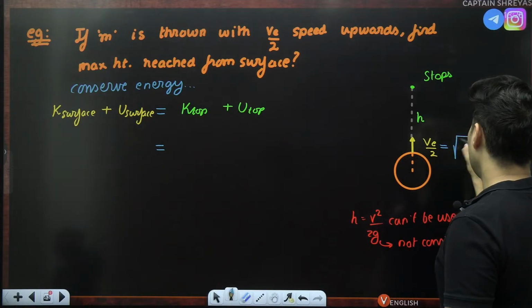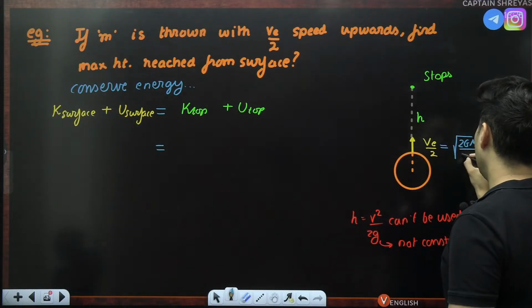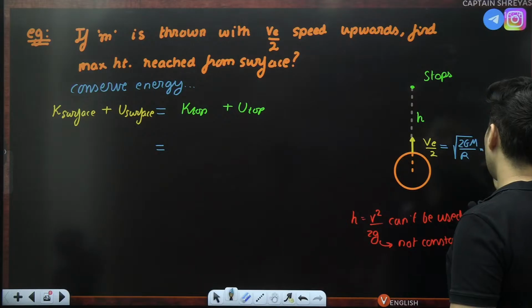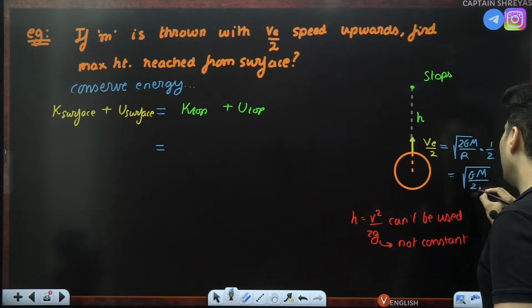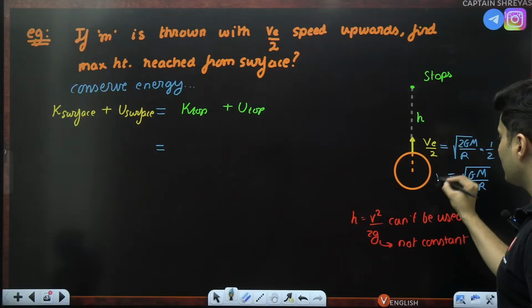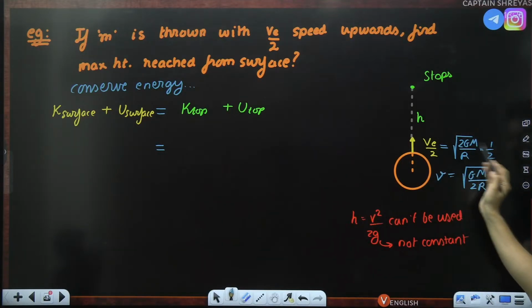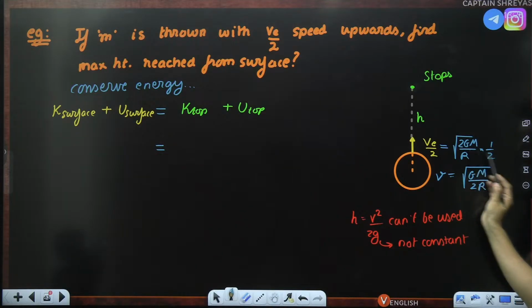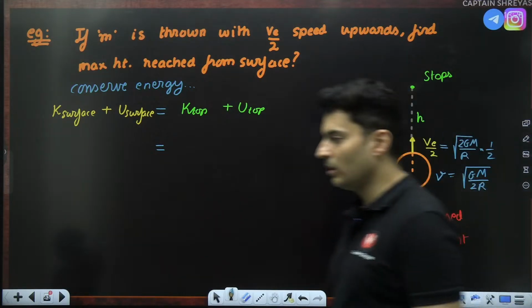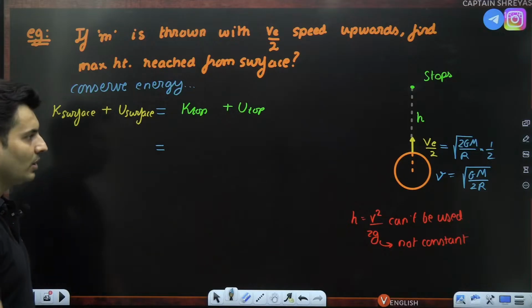It will be root of 2GM divided by R, the whole thing multiplied by half. So strictly speaking, it is root of GM divided by 2R. Escape speed had root 2 on the top, root 2 and 2 cancelled, root 2 remains in the denominator. That is the speed with which you have thrown it.